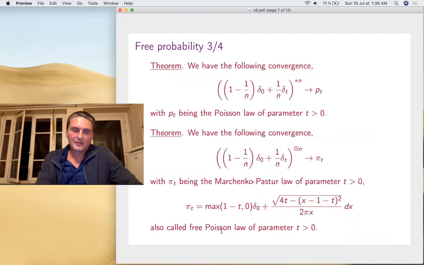Now, the other couple of theorems are the Poisson and free Poisson. So Poisson, you all know, you take Bernoulli convolutions, and you get Poisson laws. In the free case, if you take the same Bernoullis but now with free convolution, you get a Marchenko-Pastur law, which is once again discovered in the context of random matrices. So very interesting, free Poisson convergence.